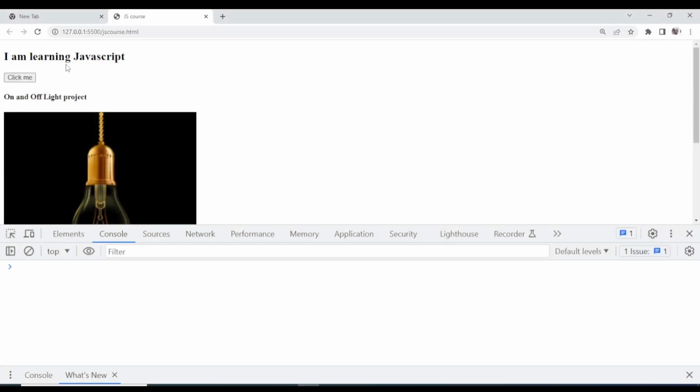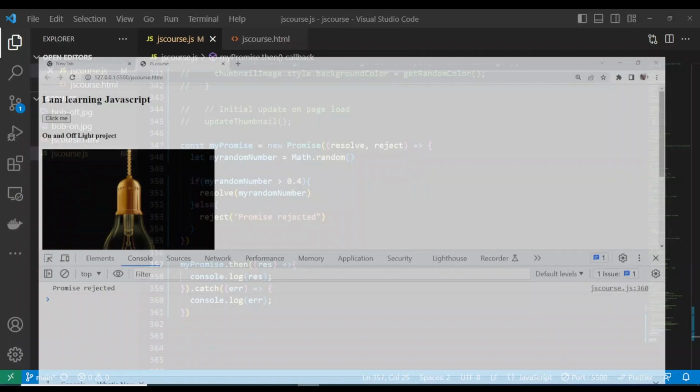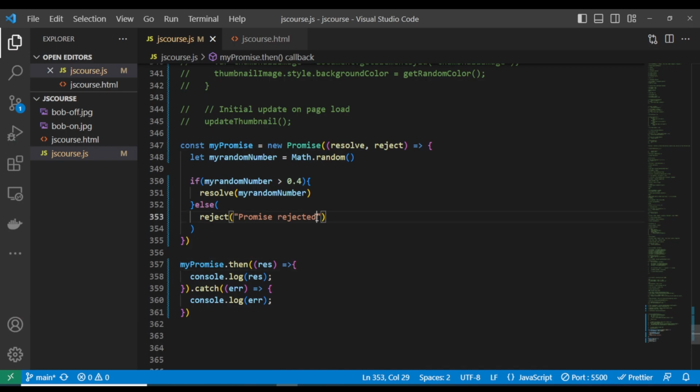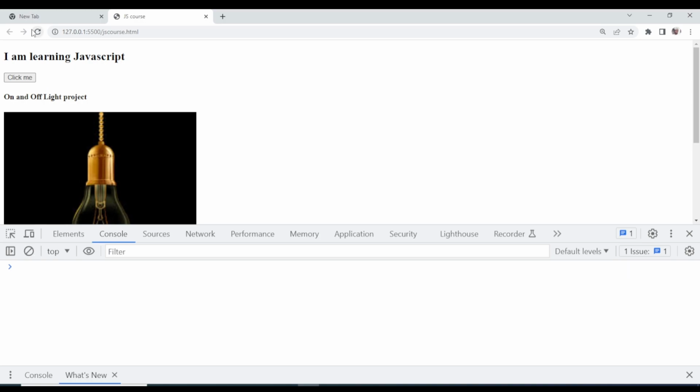So let me go back again and let's reload. Promise is rejected. You see, it's giving us this. Promise is rejected because our number must have been lower than this. This statement must have been falsy, so the promise is being rejected. Okay, so now let's reload again until we get a positive response. Let's reload again. Promise is rejected. Look at it. Promise was successful and we are getting 0.73 because our number is now above 0.4.